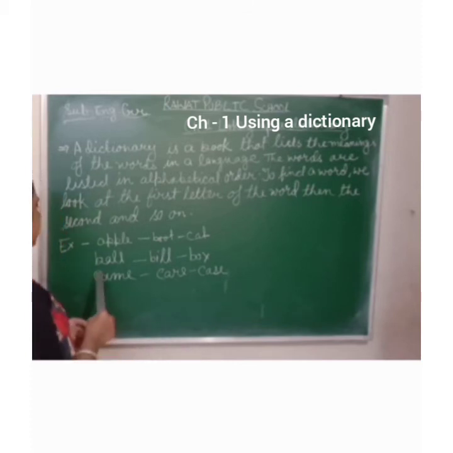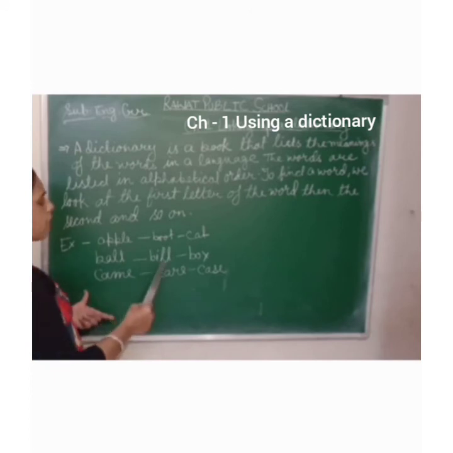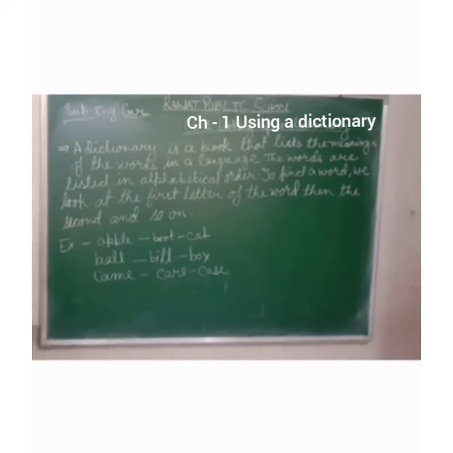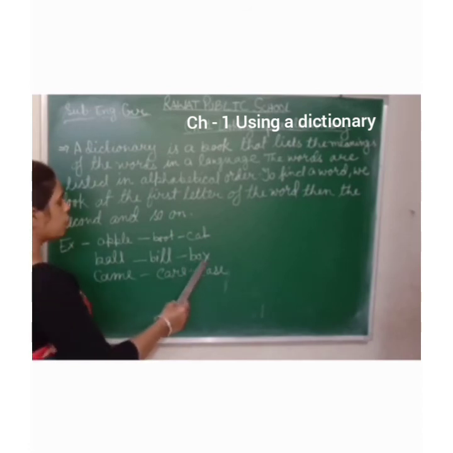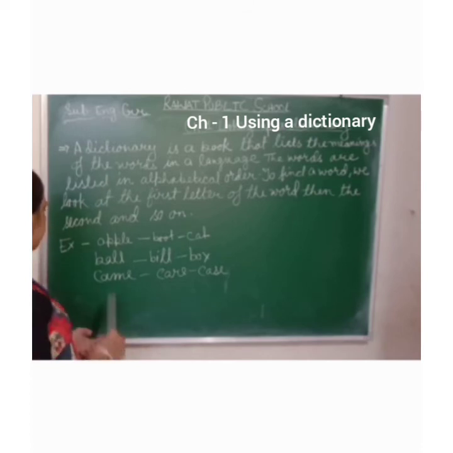Okay, let me see. The letter B is here. So first B-A-L-L, ball. Then next B-I-L-L. Then next, okay, then box, B-O-X. Students, what have you observed? Look here.